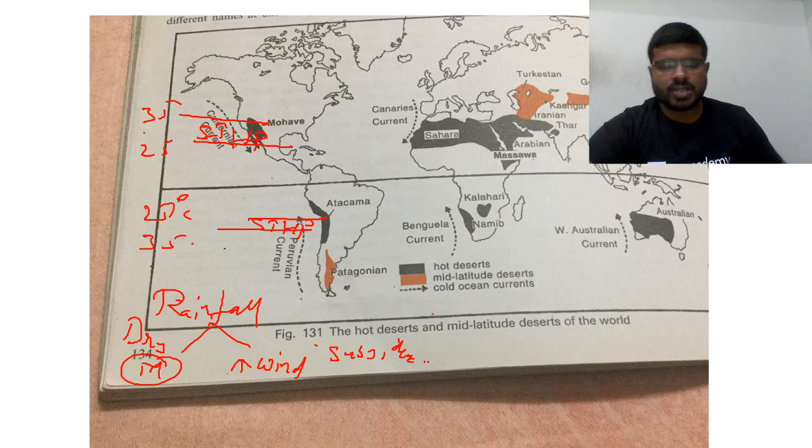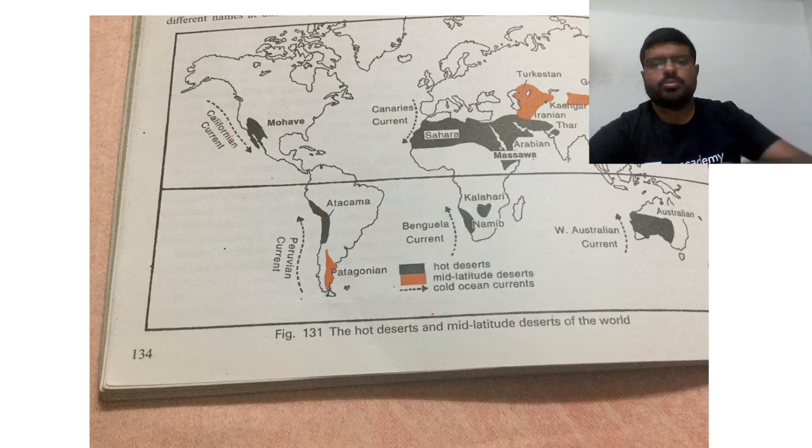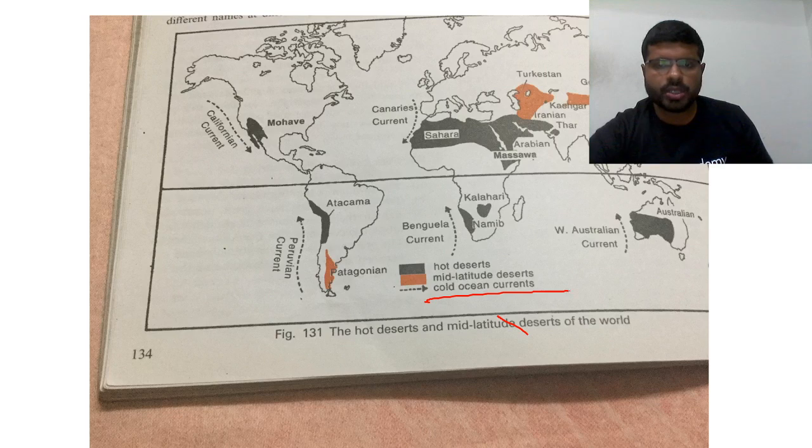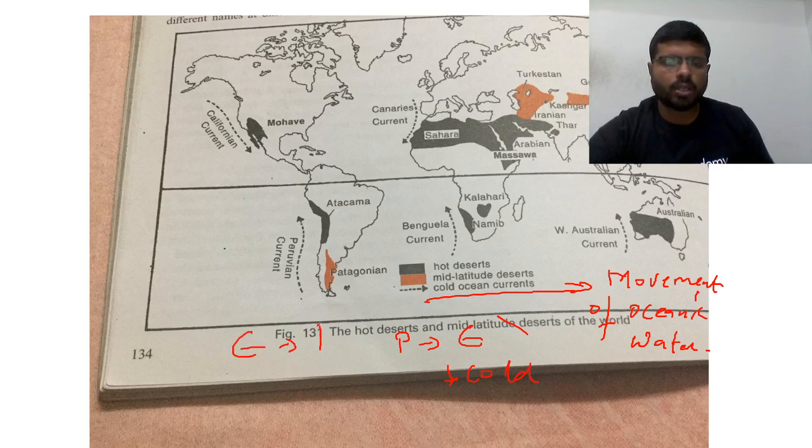So if you can see in this diagram, what is an oceanic current? It is nothing but the movement of oceanic water. If the water is moving from polar to equator, it is cold. If the water is moving from equator to polar, it is warm.